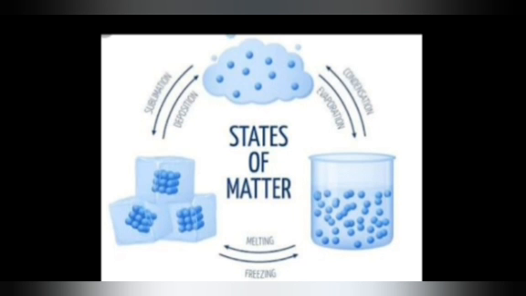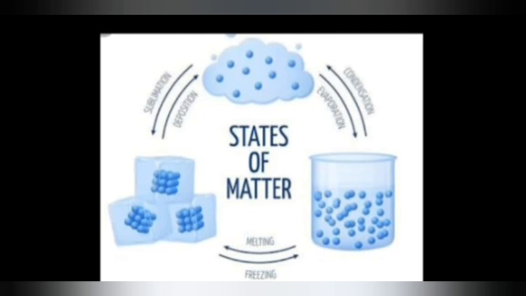The particles have space between them called interparticle space, and all matter is made up of tiny particles called atoms. Two or more atoms combine together to form molecules.